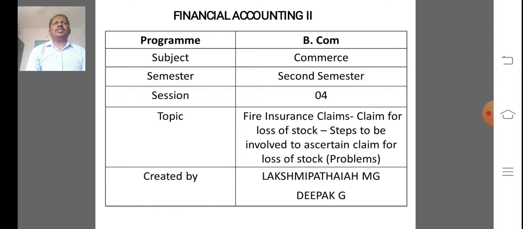That is opening stock, the stock at the beginning of the period, purchases up to the date of fire, sales also up to the date of fire, any direct expenses incurred, and gross profit.